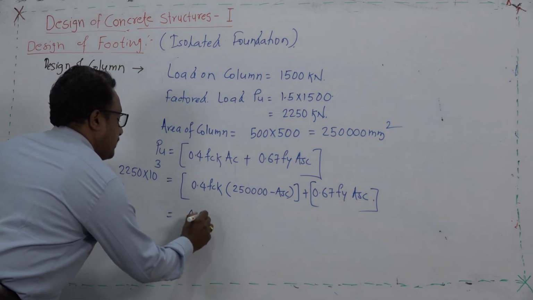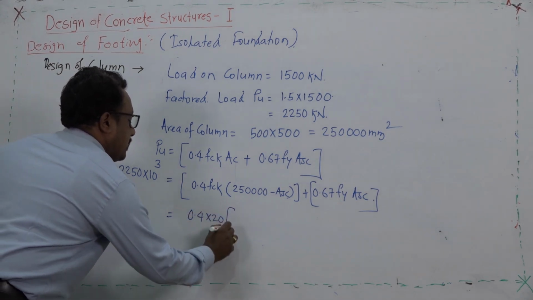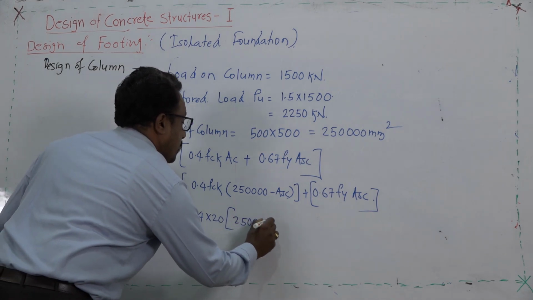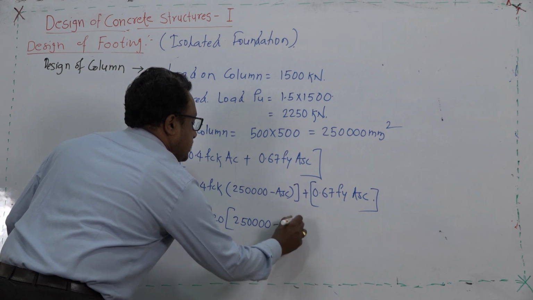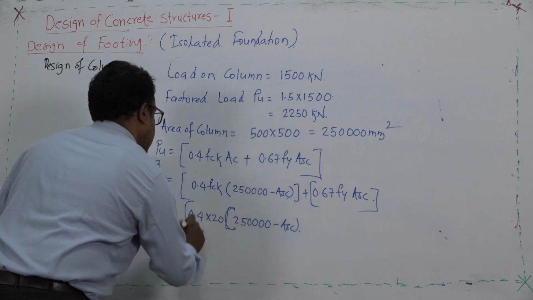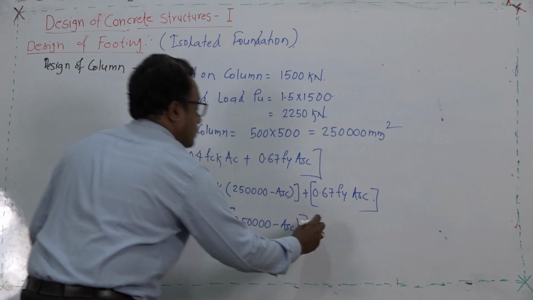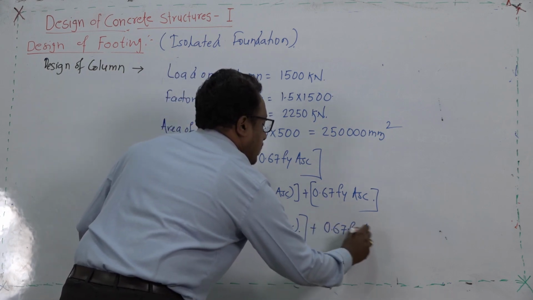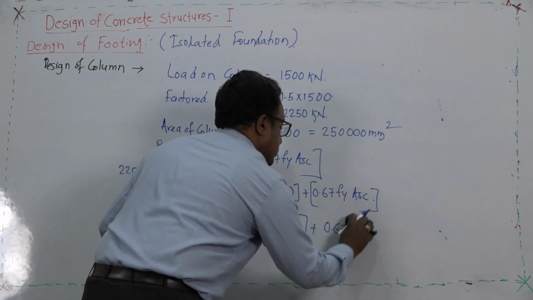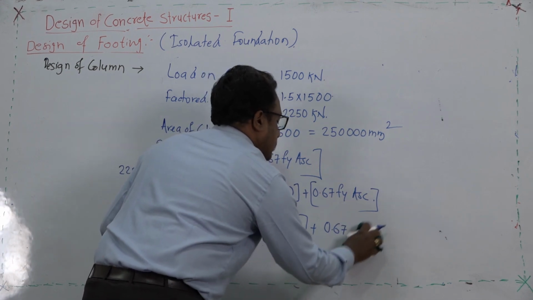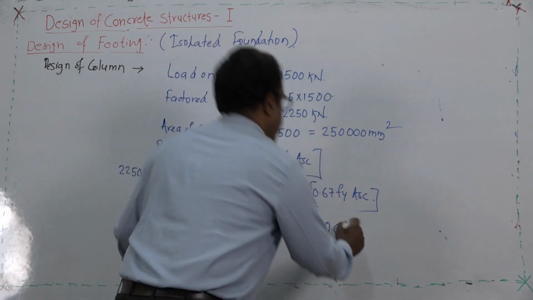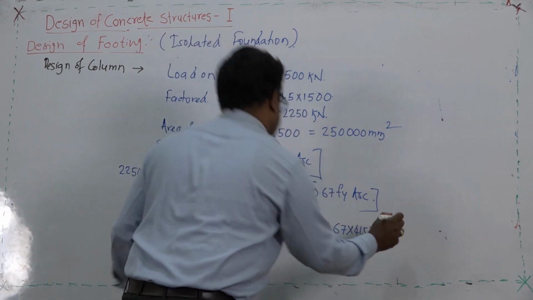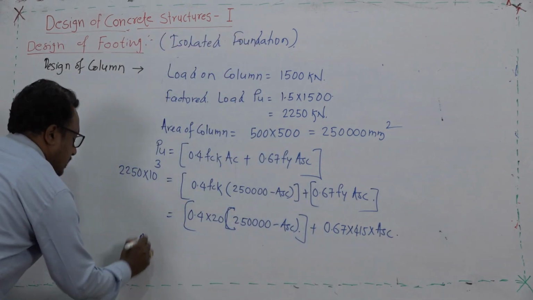So, 0.4 times 20, and in the bracket we have 25 times 10 to the power 4 minus Asc, where Asc is the unknown parameter, plus 0.67 times 415 times Asc.